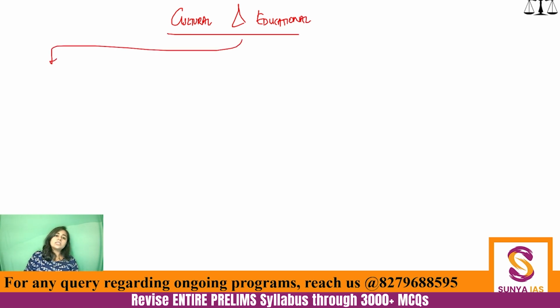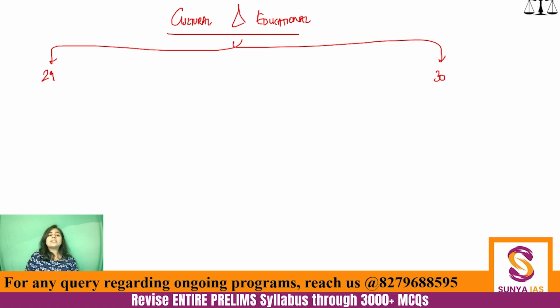Now let's quickly know the cultural and educational rights. These are the most confusing rights, which people are not very careful with. See, when we talk about cultural and educational rights, it has only 2 articles: Article 29 and Article 30.